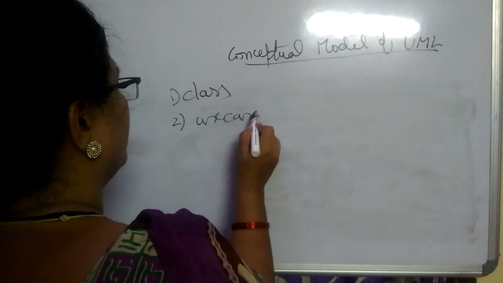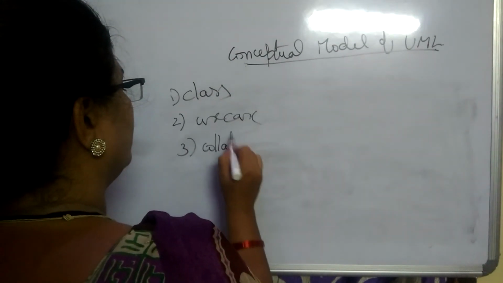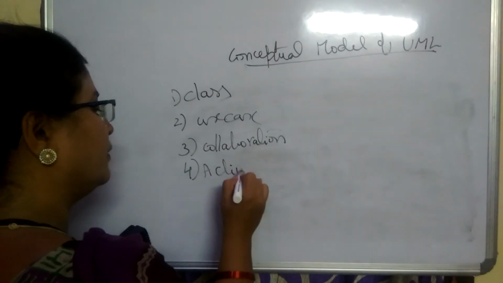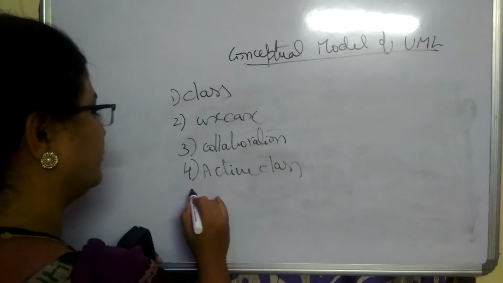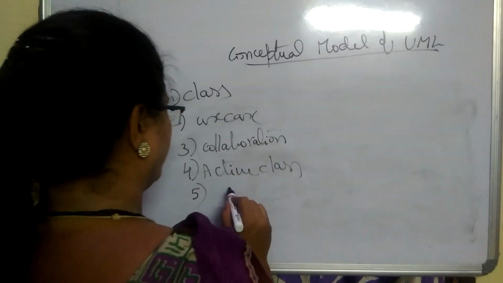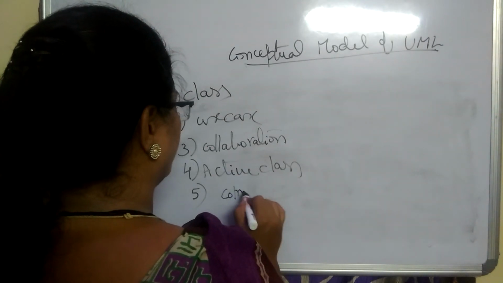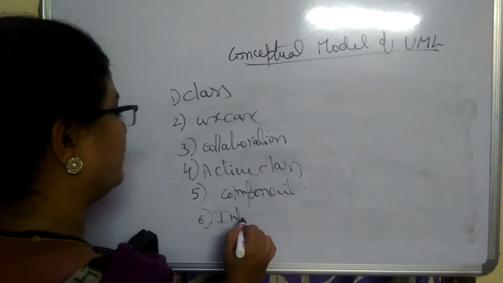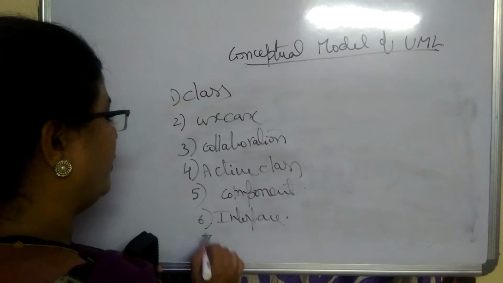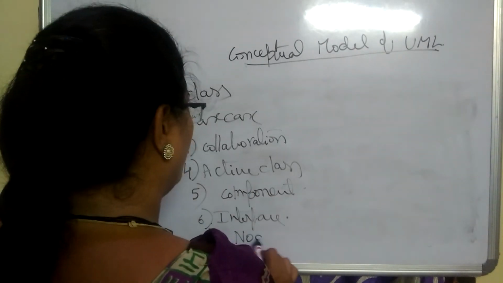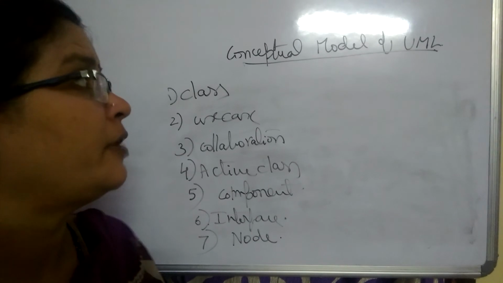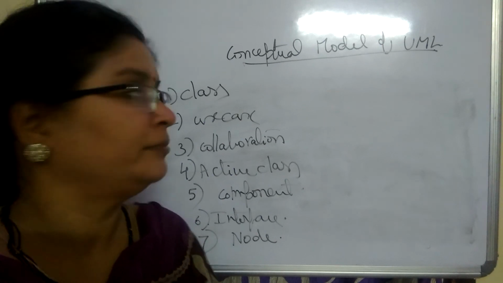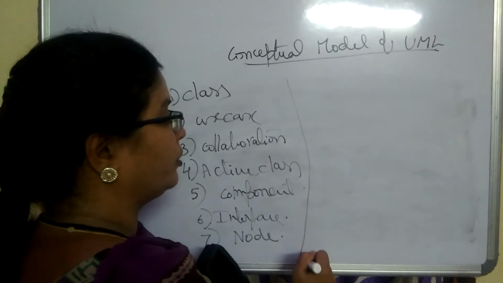Use case, collaboration, active class, component, interface, and finally node. Like that we have seven structural things. We will discuss them one by one. So first of all we are going to talk about the class.